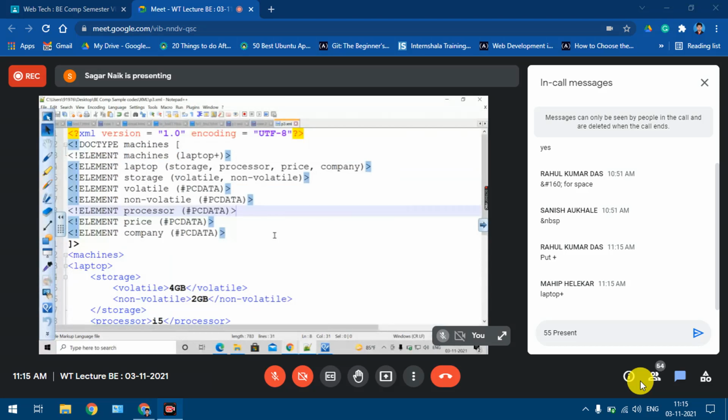So you'll have to practice these examples. Otherwise, don't be under the impression that you have understood the concept. So finally, you'll have to write this code for your theory exam. And there are chances that even if you're technically sound, if you don't have the writing practice, you might fail the exam. So don't try to take this risk.